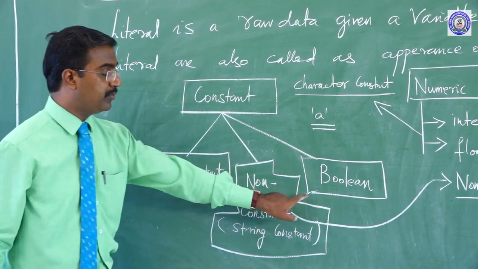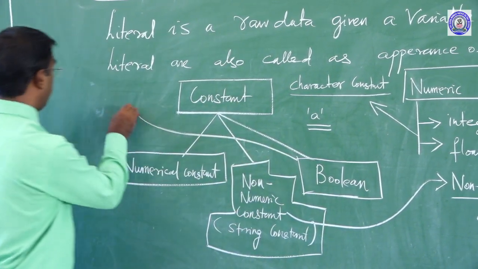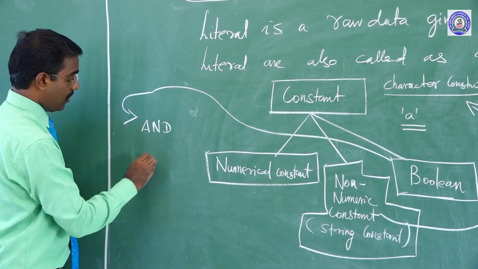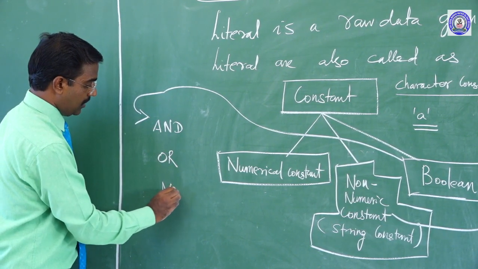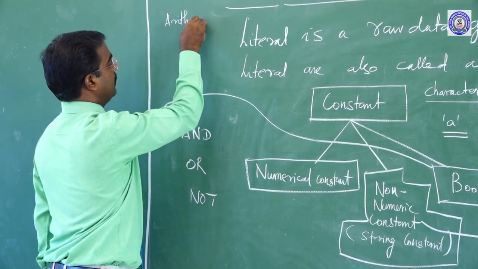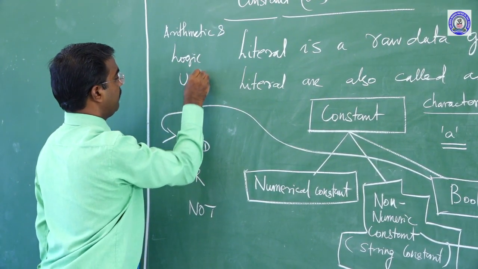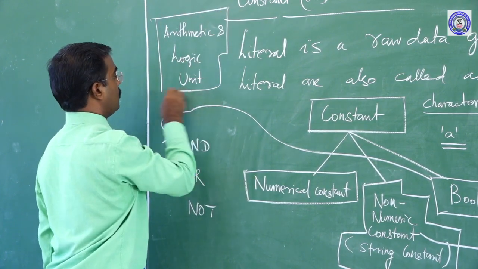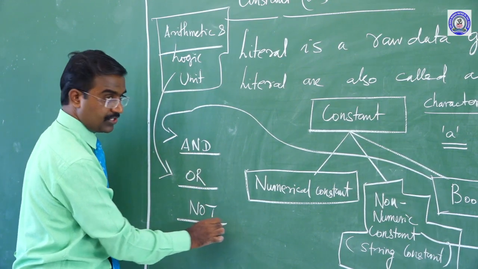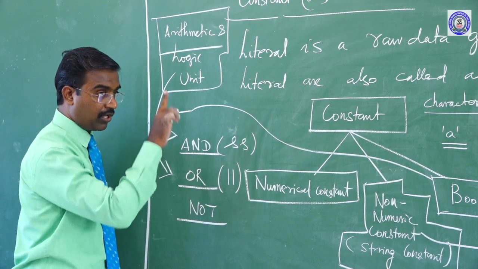Now let me say about Boolean. Boolean algebra. Why, sir, in programming are we introducing Boolean? Boolean operation is very, very important, my dear children. AND, OR and then NOT, these three gates. Simply we call arithmetic and logic unit, whenever we say computer. In this logic unit, we simply call AND, OR, NOT. AND means it will represent double operation. OR means it will introduce a pipe symbol, the OR gate.